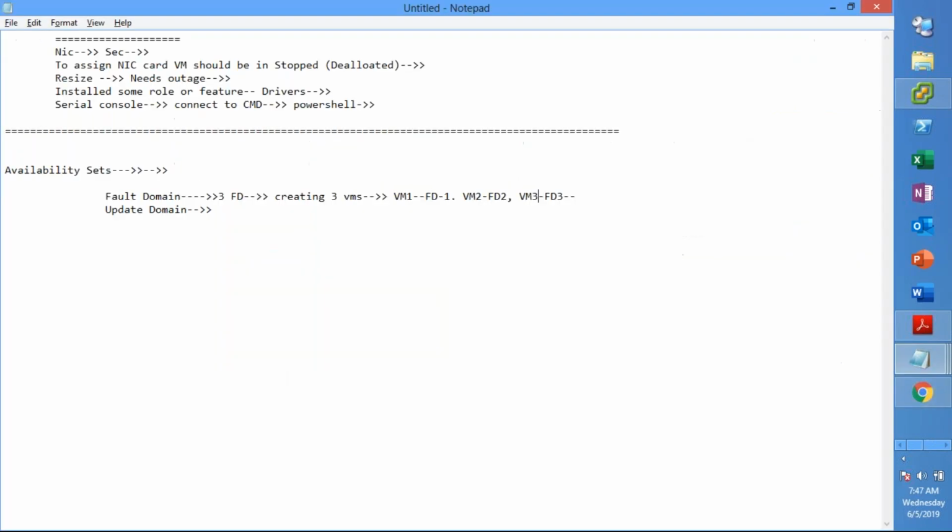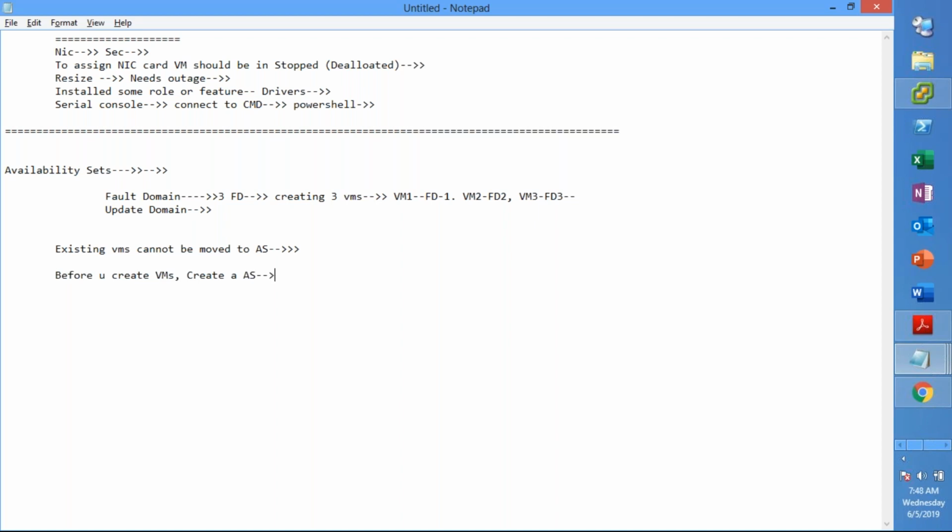So what we need to understand here is that existing VMs cannot be moved to availability sets, right? Existing VMs cannot be moved to the availability sets. So before you create VMs, if you want to put them into an availability set, create an availability set.